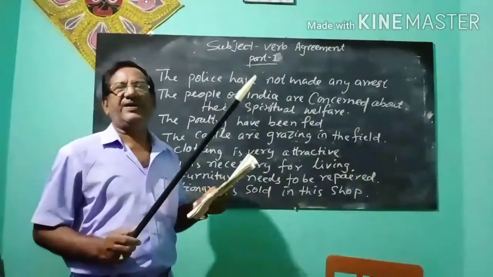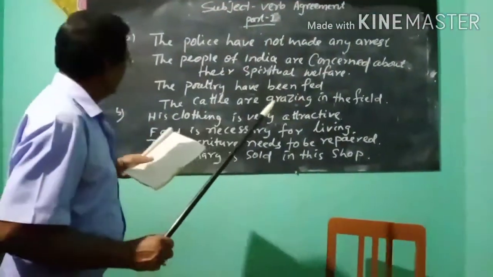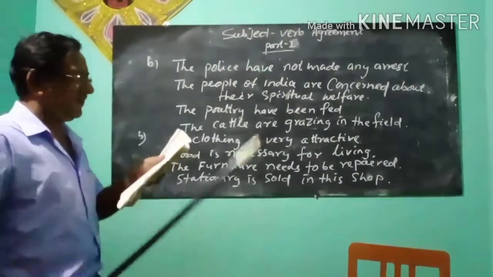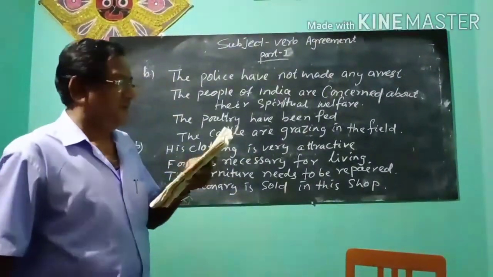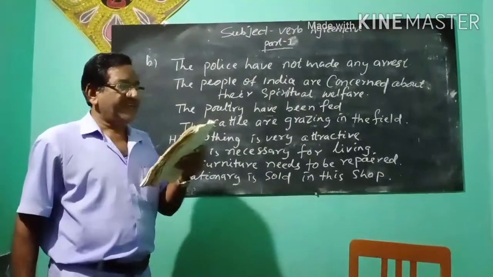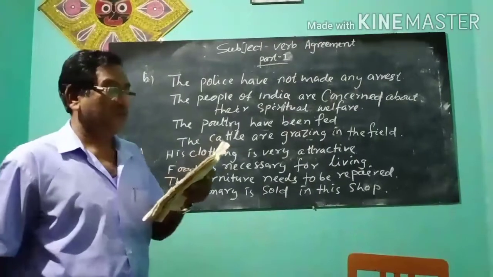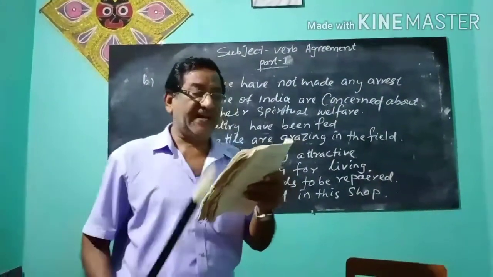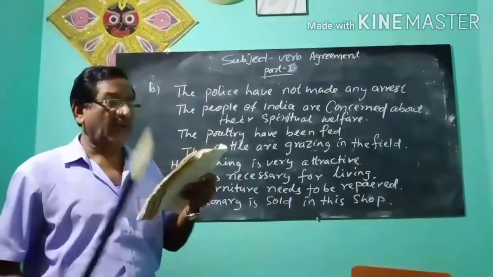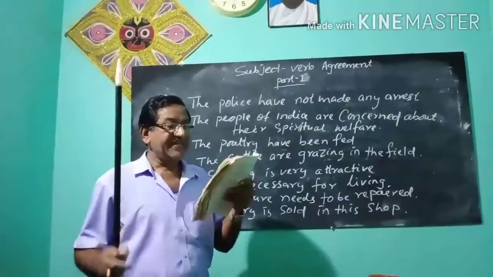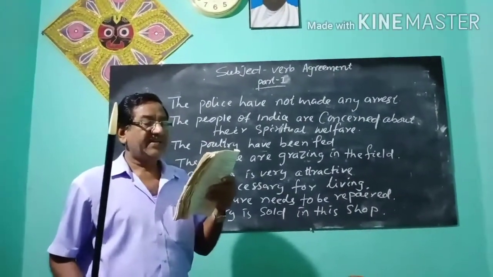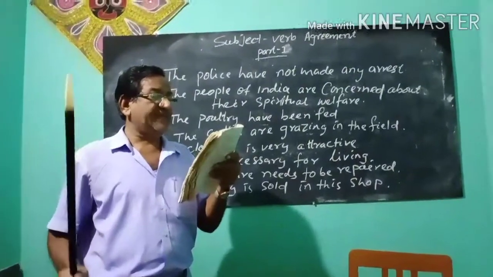So, they are always plural. Next, rule number 5. Listen, the nouns clothing, food, furniture, stationery, cutlery, crockery, jewelry, scenery, and poetry usually take singular verbs.